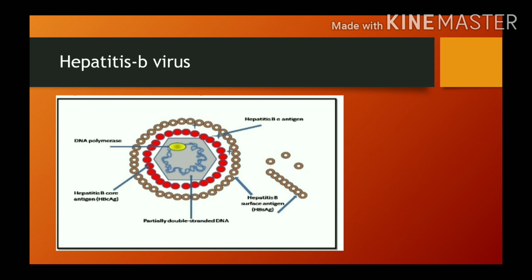This is the structure of hepatitis B virus. So here we can see hepatitis B antigen and surface proteins. These are the proteins which are used in the preparation of vaccine. Here we can see the double-stranded DNA, and this is the hepatitis B core antigen, and this is the DNA polymerase. So DNA polymerase is nothing but it adds new nucleotides to the DNA. So the function of DNA polymerase is adding new nucleotides.